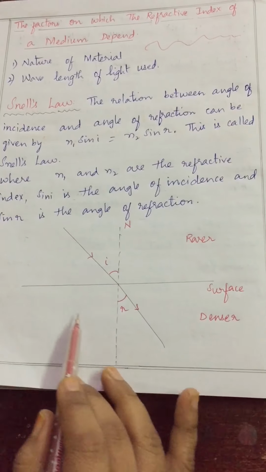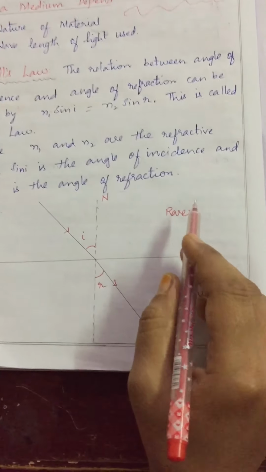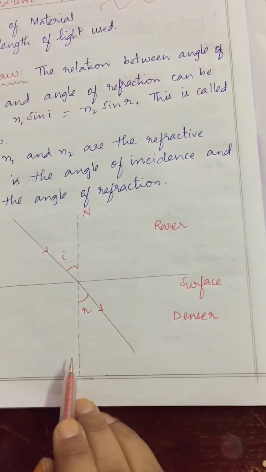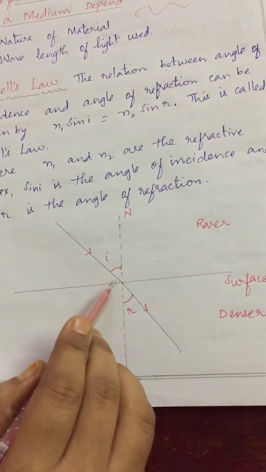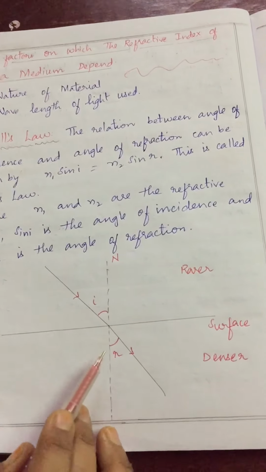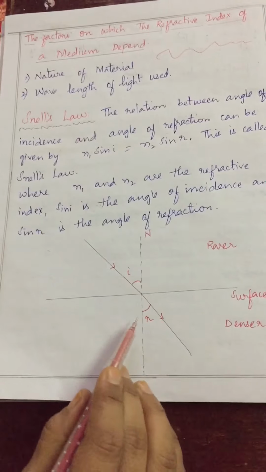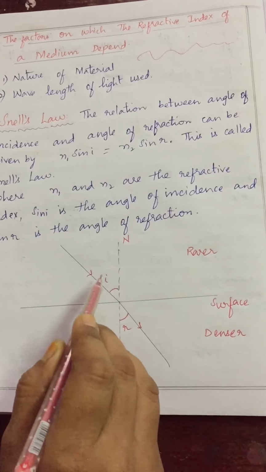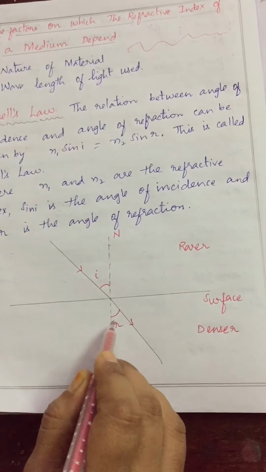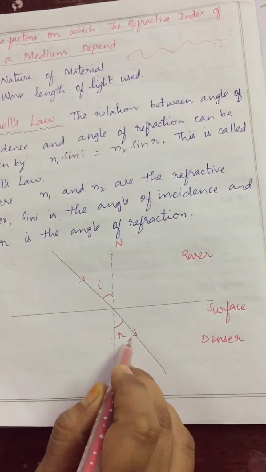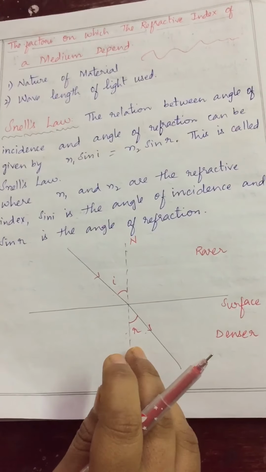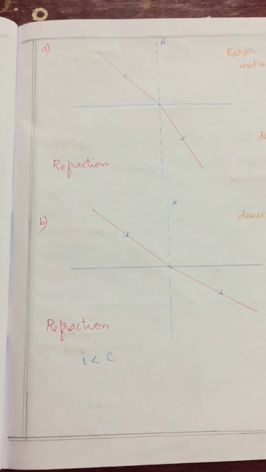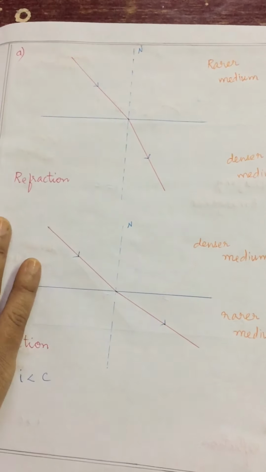Am I clear children? Already you know, suppose this is a surface, and light is passing from a rarer to a denser medium. This is the normal, an imaginary line perpendicular to the surface. Light coming from the source is the incident ray, and as it moves from one medium to another, that is the refracted ray. Clear? The normal and the incident ray make one angle, the incident angle. The normal and the refracted ray make another angle, the refracted angle. Am I clear children till here? Now let's see how light travels from rarer to denser and denser to rarer.